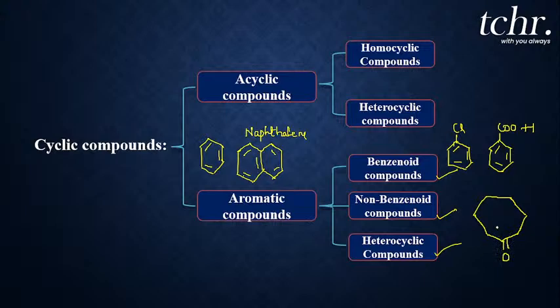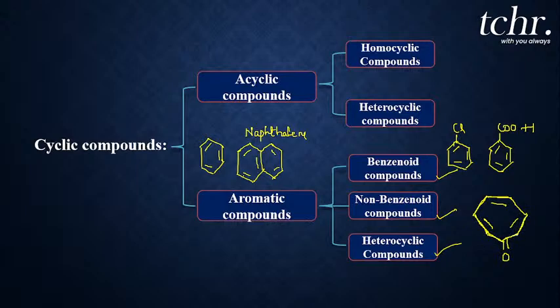Analyze this example, everyone. How do you think this is a benzene structure? Can you make out whether it is a benzene or what it is? If you count the number of carbon atoms, you will come to know whether it is a benzene or not.